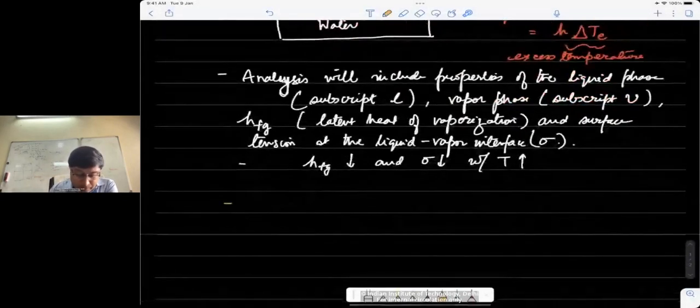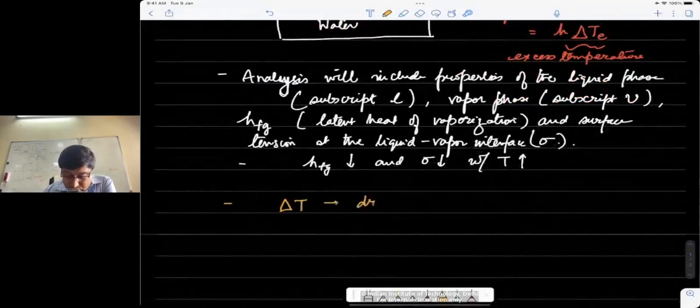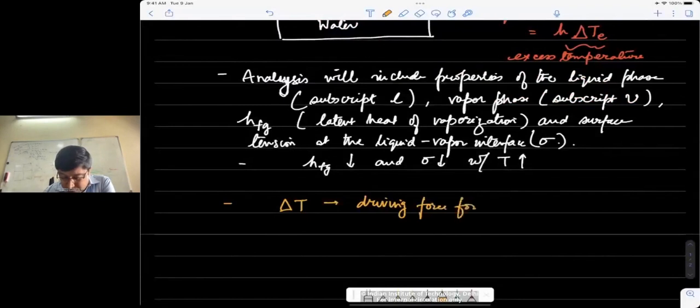Okay, so there would be a delta T between the vapor and the liquid phase, and they will not be equal. And this delta T becomes the driving force for heat transfer. In addition to delta T, there would also be a pressure difference between the two phases. And this pressure difference is actually balanced by the interfacial or the surface tension.